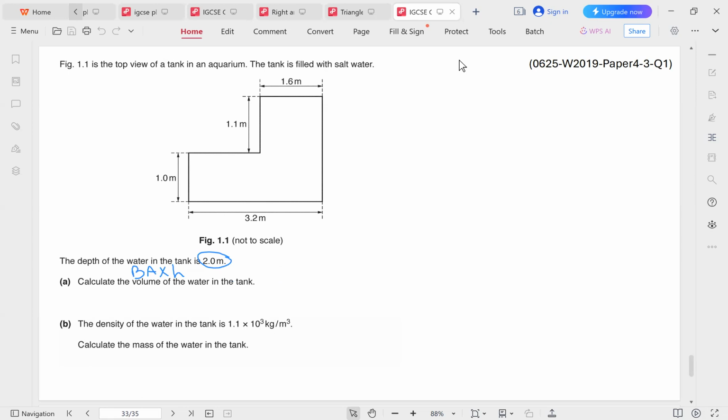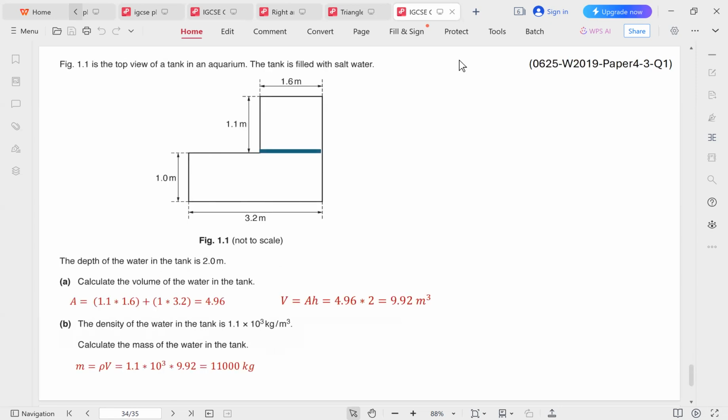This is a weird shape. It's not a regular shape. So in order to get the area of this shape, we need to split it into different sections such that we can get the area of each section. And this is what I'm going to do right now. So we split the shape into 2 different sections. The area of this shape here would just be 1 times 3.2, and the area here would be 1.1 times 1.6.